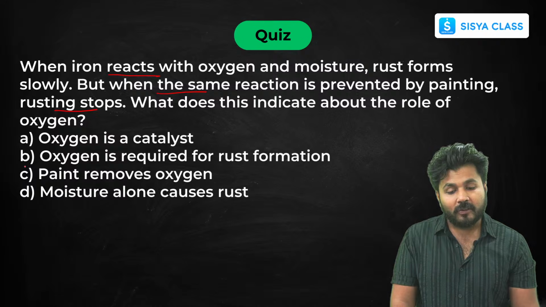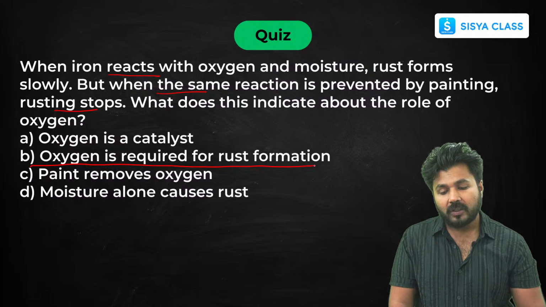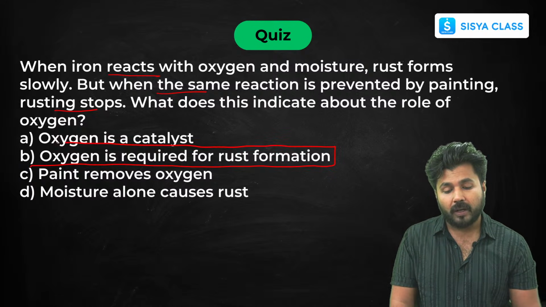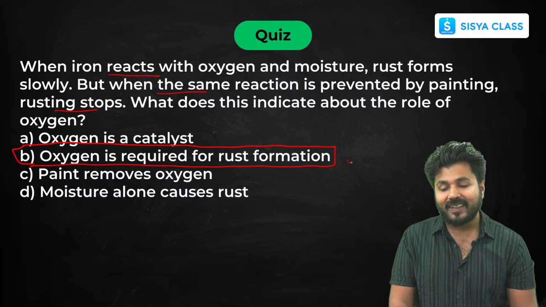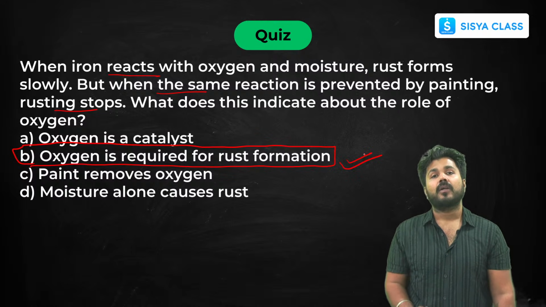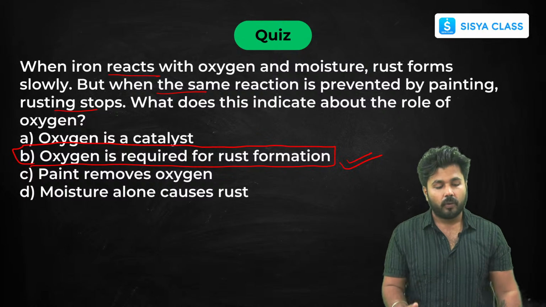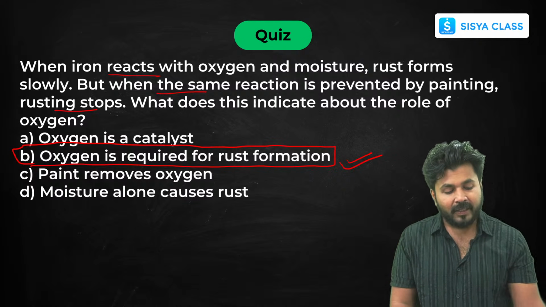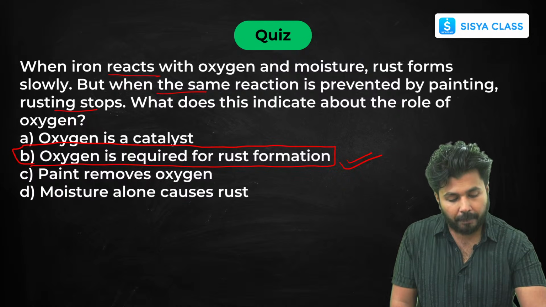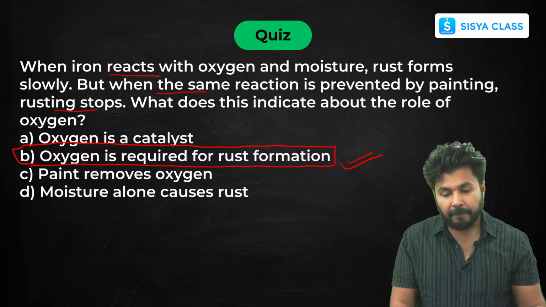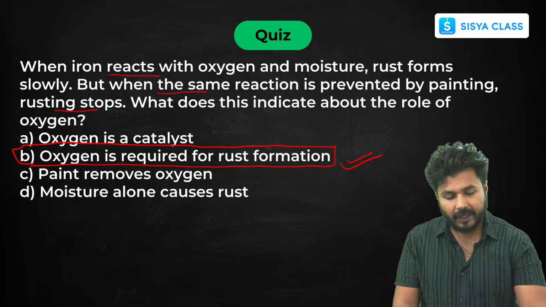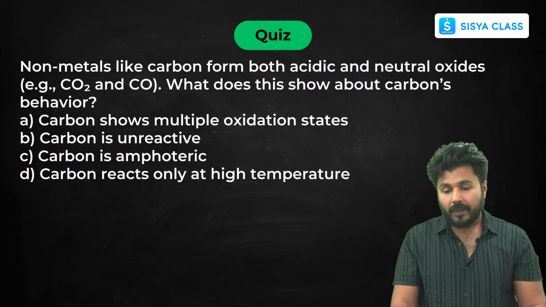Oxygen is required for rust formation. So the two things necessary for rust formation are oxygen and moisture. Now, next question.